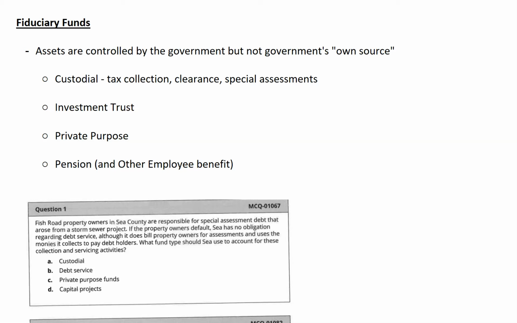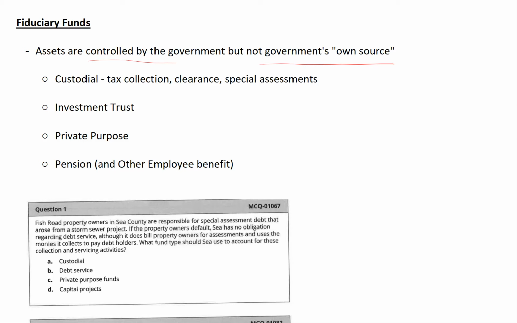Fiduciary funds are money or funds held and controlled by the government. The governmental entity has the ability to direct the use of the money, but it is not the government's own source. That means the government is not a beneficiary.